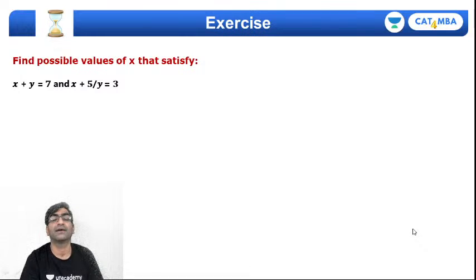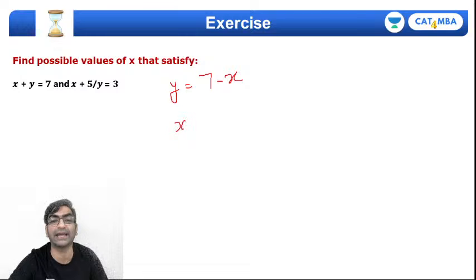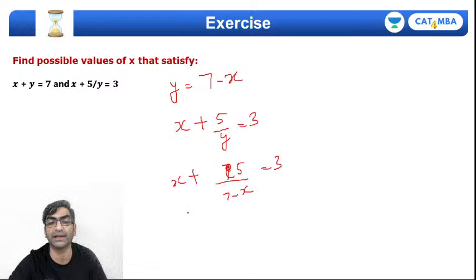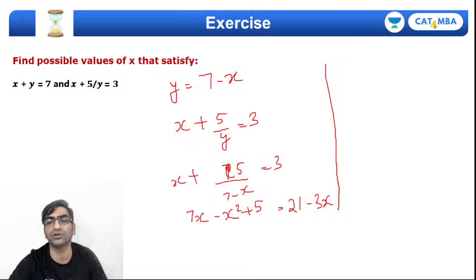Okay, how about this one? Given x plus y equals 7 and x plus 5 by y equals 3, how do you calculate x? Are there 1 or 2 possible values of x? Determine those values. You want x, which means you want to eliminate y. I substitute y as 7 minus x into the other equation, x plus 5 by y equals 3, which translates into x plus 5 upon 7 minus x equals 3. Take an LCM and cross multiply. You'll get 7x minus x square plus 5 equals 3 times 7 minus x, that's 21 minus 3x.